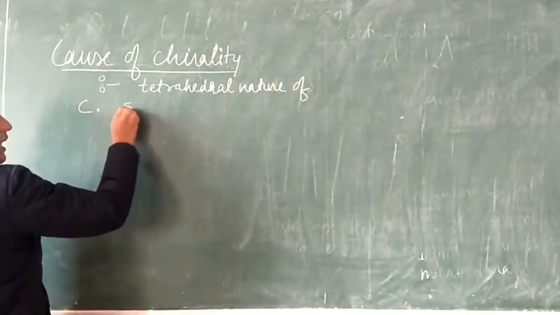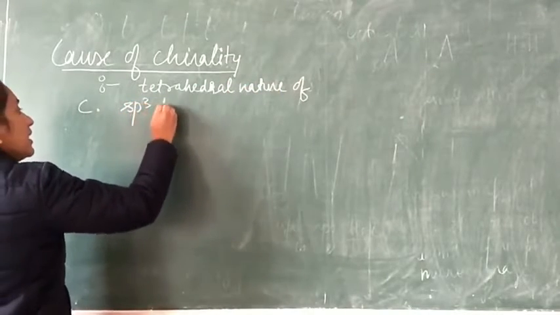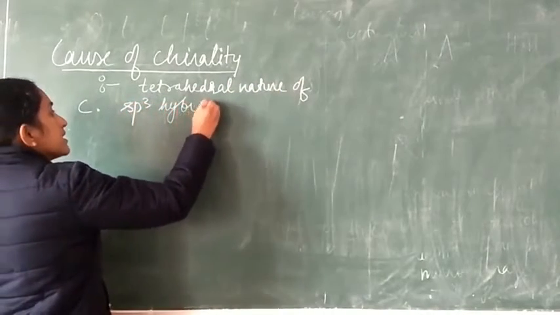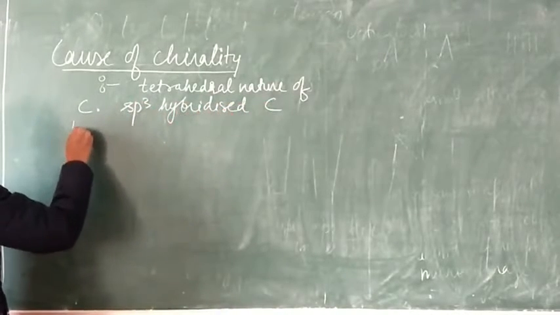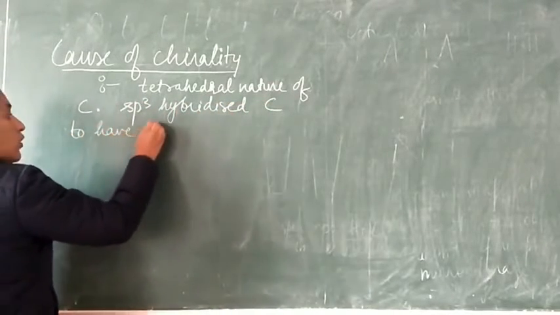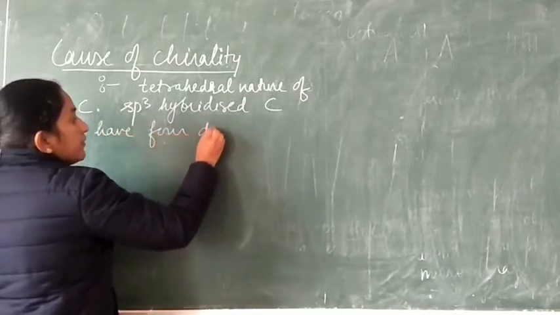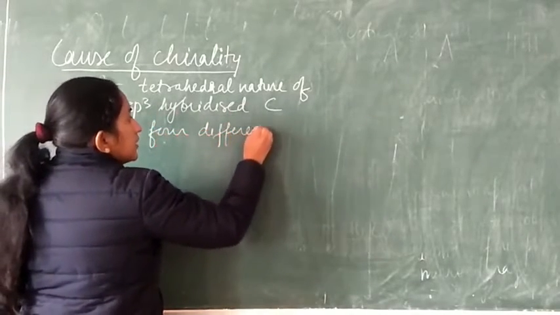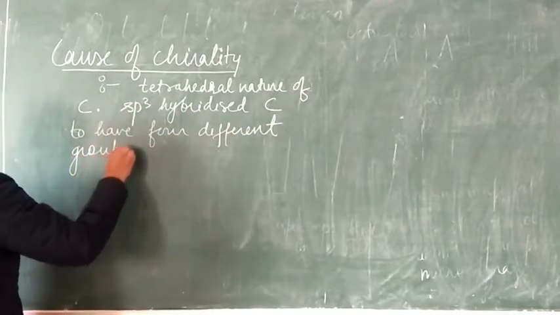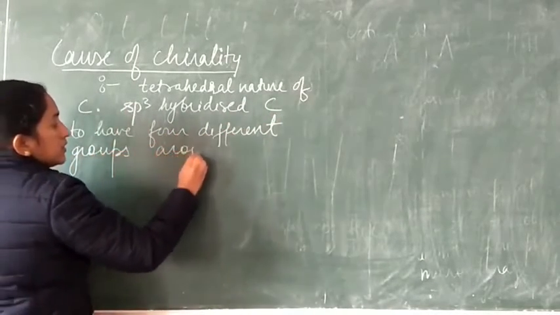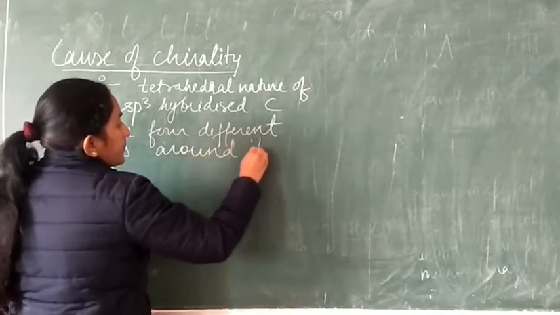We know that an sp3 hybridized carbon can have four different groups around it.